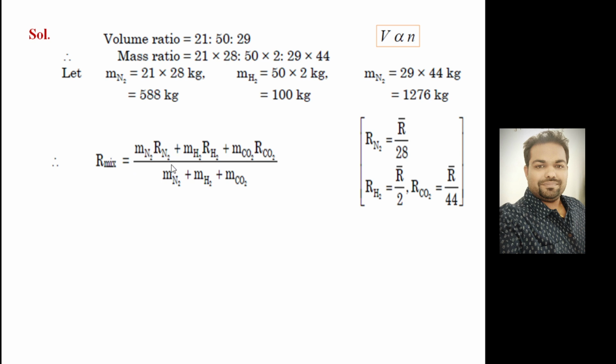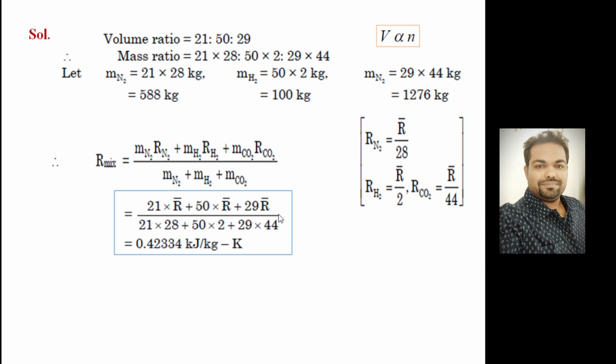Now individually, the characteristic gas constant can be calculated from the universal gas constant. So the characteristic gas constant of nitrogen is the universal gas constant divided by the molecular weight of nitrogen. You can directly put the value 8314 divided by 28, or you can write it in universal gas constant terms. R of N2 is this, R of H2 is this, and R of CO2 is this. So you substitute here, everything will convert into the universal gas constant divided by the total mass. Substitute the universal gas constant value 8314, and you will get the mixture characteristic gas constant.